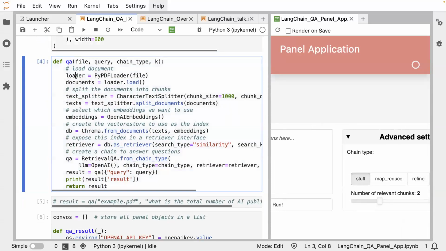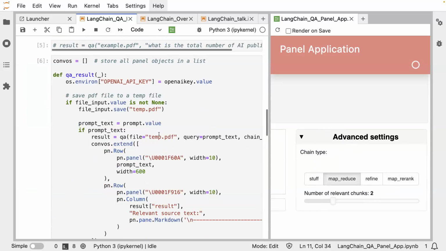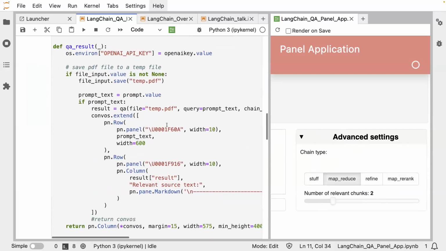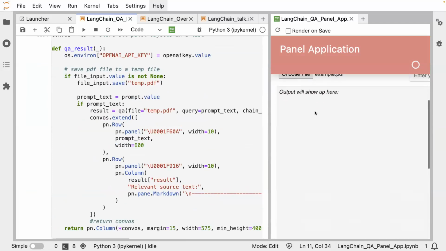And this part should be familiar to you. We just went through this, where we have a file, we give it a query, and it returns the result. I also have the chain type as a parameter, and K, the number of relevant documents, as a parameter here. So we can choose different chain types, and we can choose the number of relevant chunks that you want to retrieve. And then to be able to display everything here, we need the result not to be a text string, but to be a panel object, right?